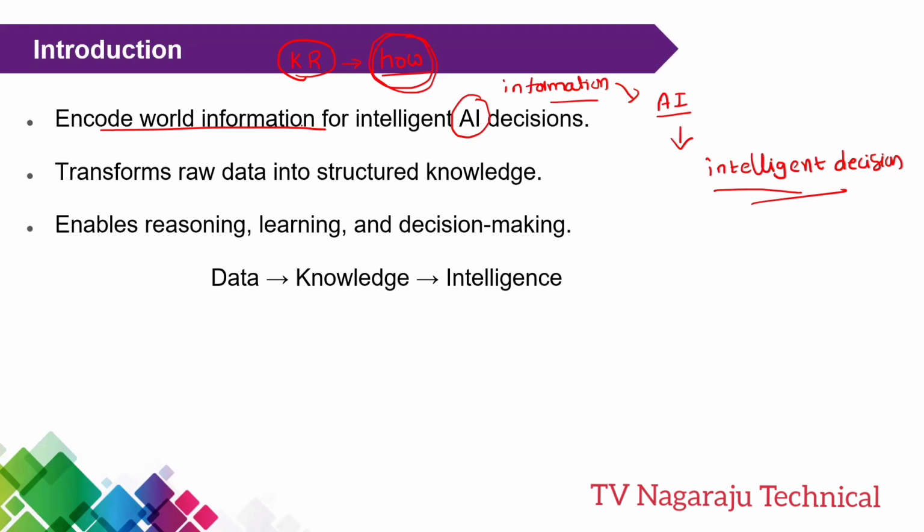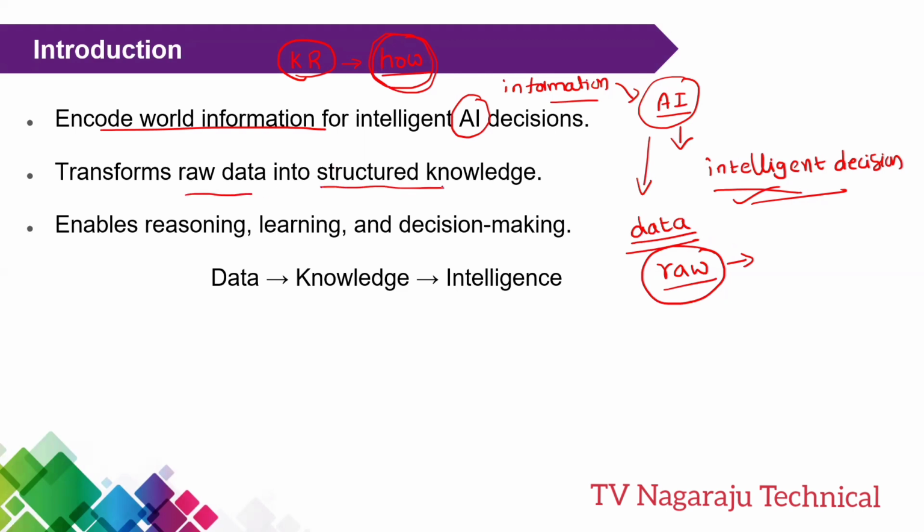Now why do we need to represent the knowledge? One simple scenario: artificial intelligence operates on data, and generally data is in the form of raw data. The raw data alone is not sufficient to make intelligent decisions. So what is the aim? You need to convert the raw data into some structured format.